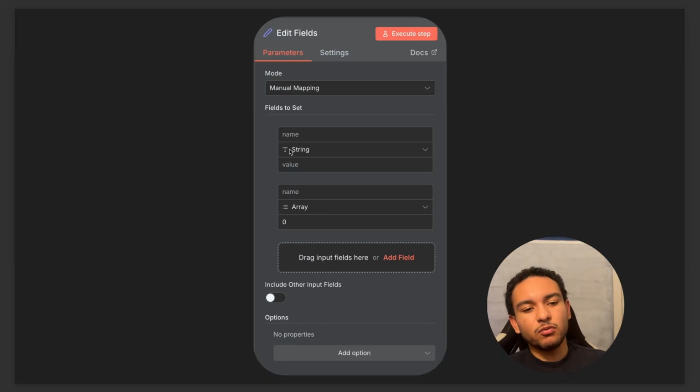And here in the middle where you see string, that's basically the data type. So when you drag and drop right into here, it's automatically going to go to the actual data type.